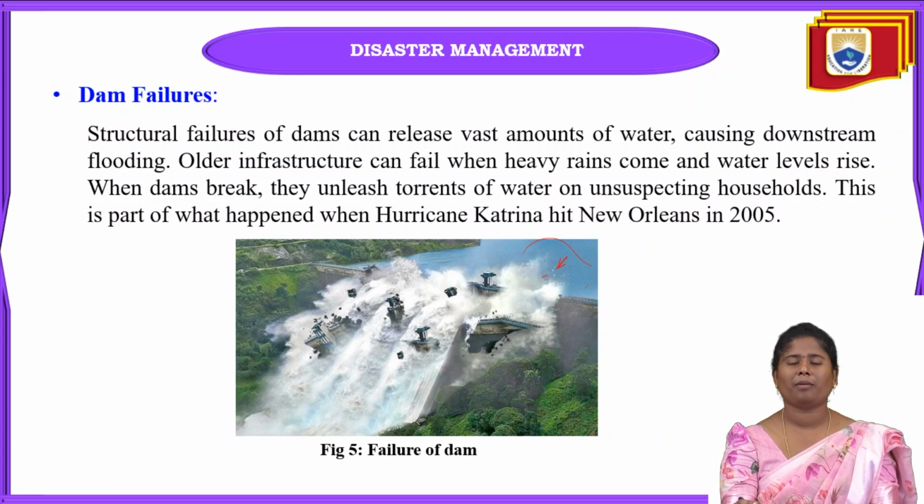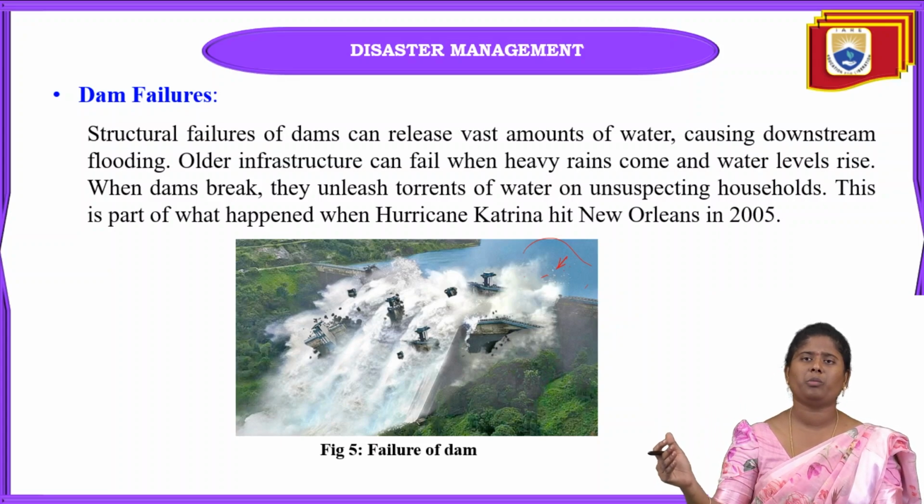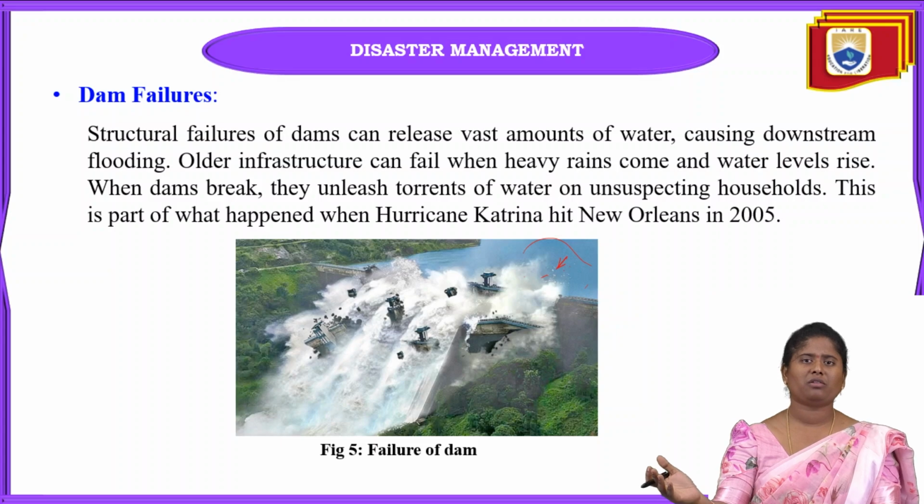We can't imagine how flooding occurs in those areas. If the dam fails, within minutes the water will go towards the downstream, where there will be some rural areas and some urban areas. It will hit those areas, and so much flooding can happen that it will give rise to many deaths. So many will lose their lives, whether animals or humans.